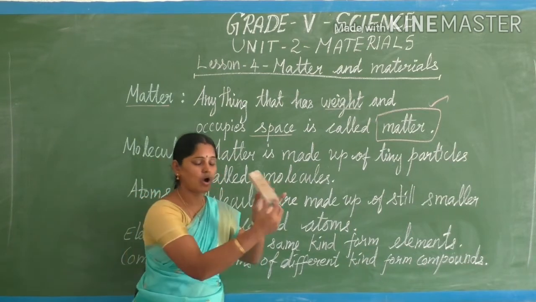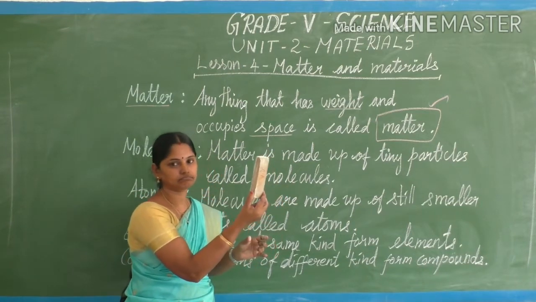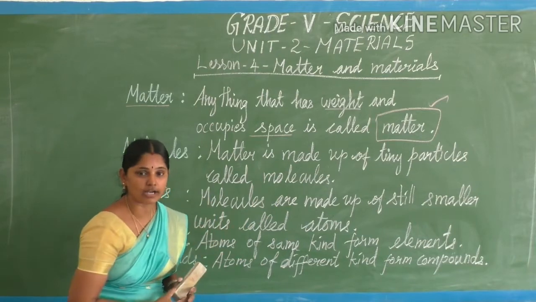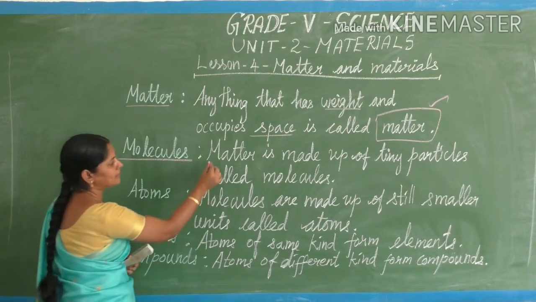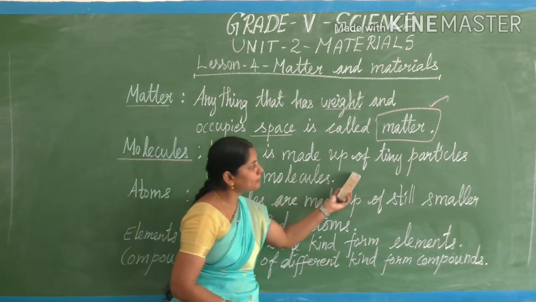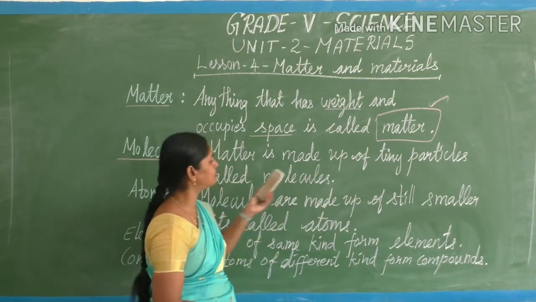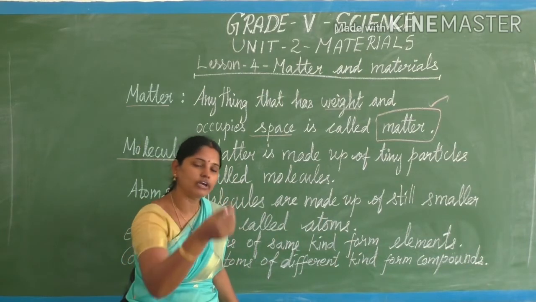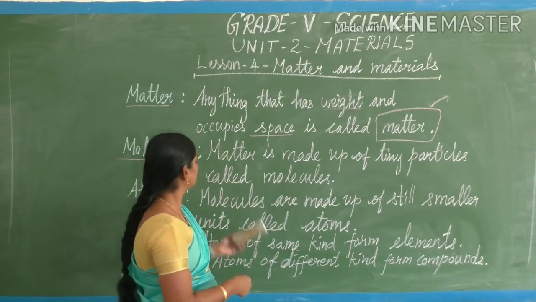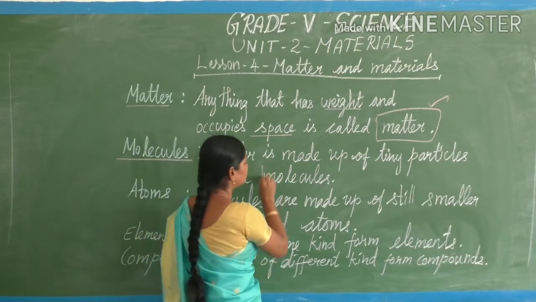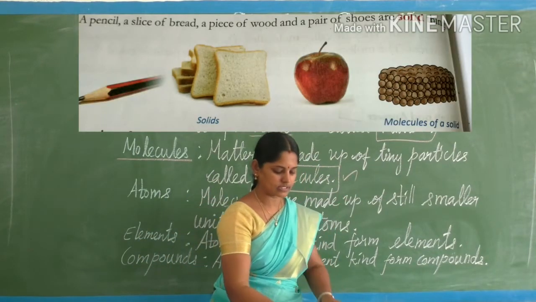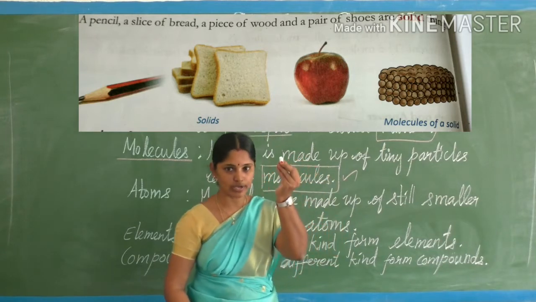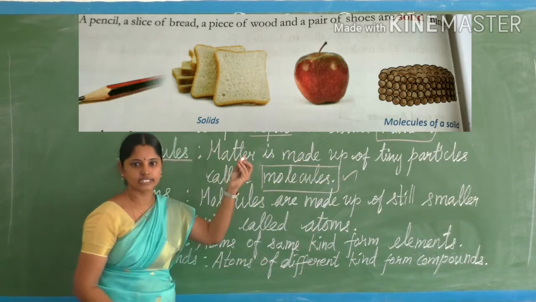And what is it made up of? Matter is made up of tiny particles. Tiny means what? Very small. Called molecules. See, this chalk piece is also a matter, isn't it?